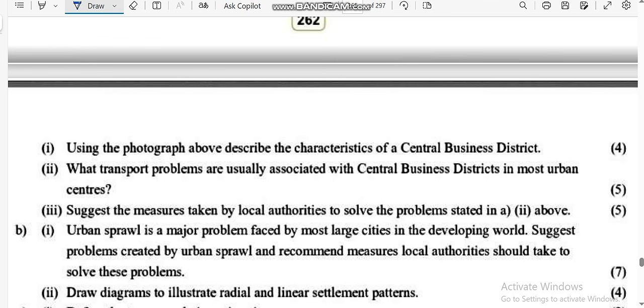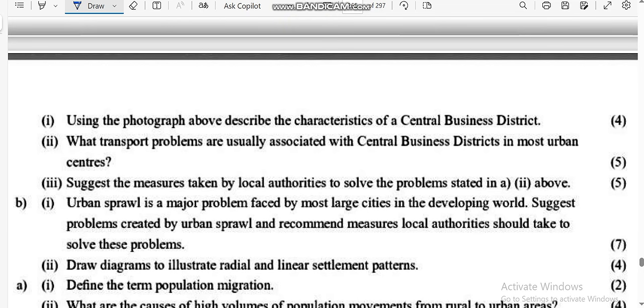Right. Suggest the measures taken by local authorities to solve the problems stated above, 5 marks. So they put in place one-way streets, paid parking zones, traffic lights, pedestrian bridges like the footbridge, and shopping malls, and also decentralization so that fewer people are in the CBD. These are some of the functions moved from the CBD to other towns. And they also constructed ring roads.